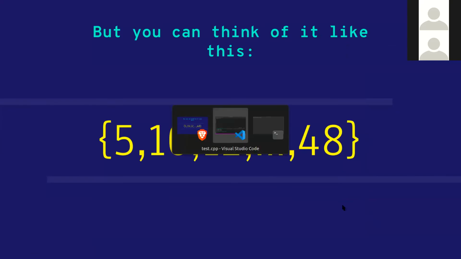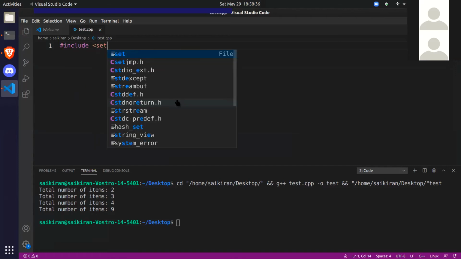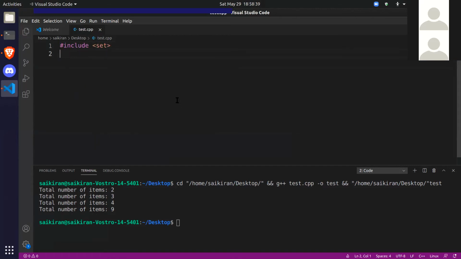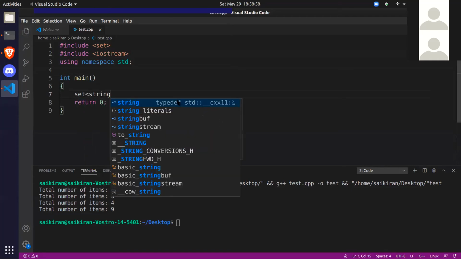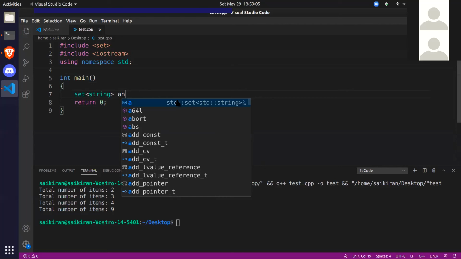Let's look at an example. Let's use a set iterator. In order to use a set iterator, you obviously need a set. And let's not forget iostream. Now let's make a set. Let's make a set of strings. This is my set. This will just be a set of names. We'll keep it simple.